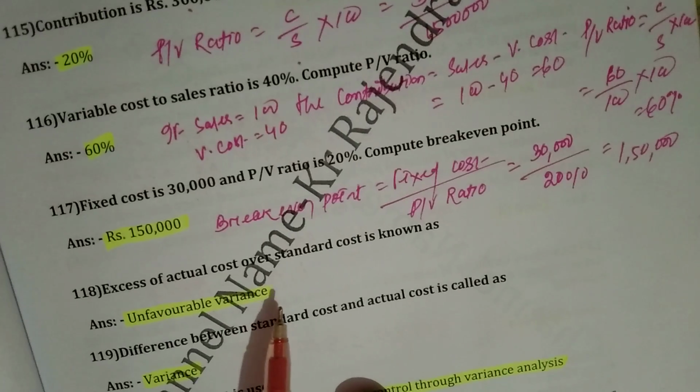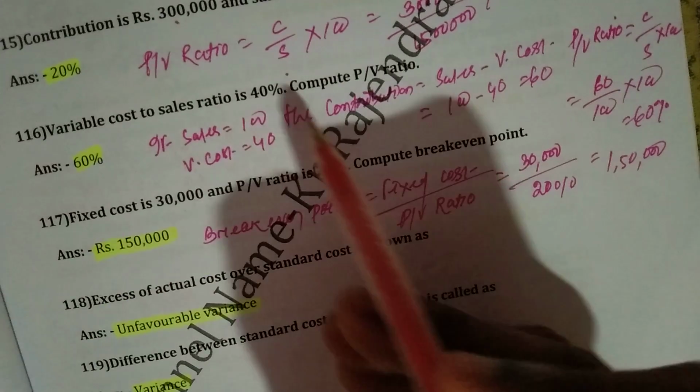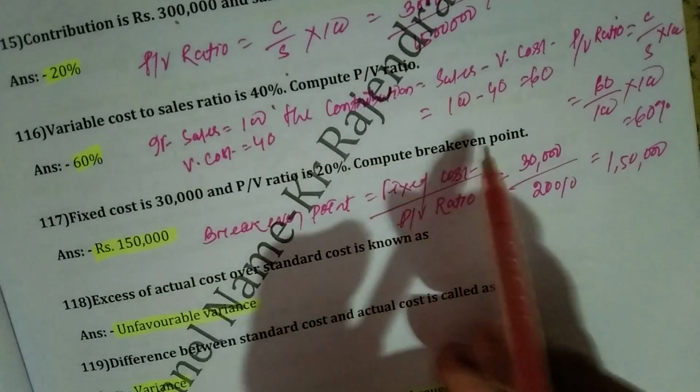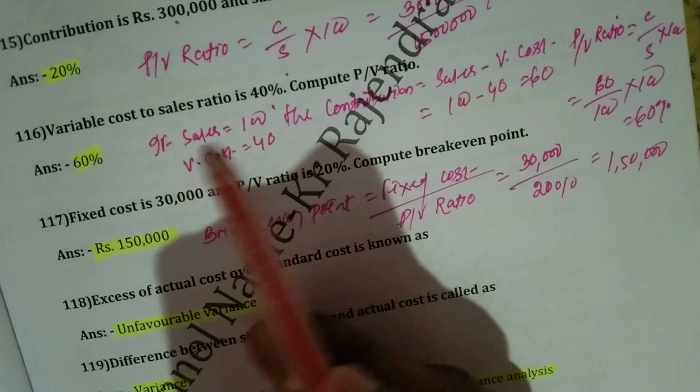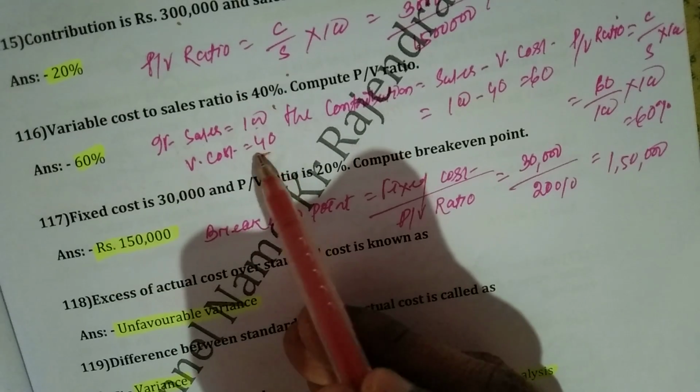Okay. Then question number 116. Variable cost to sales ratio is 40%. Then compute the profit volume ratio. As you know, if sales is 100, then variable cost will be 40.